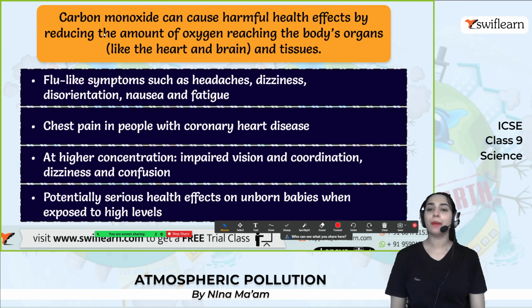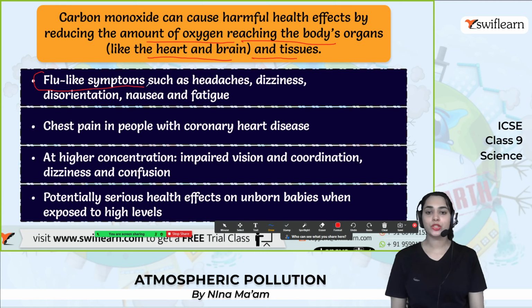Now, carbon monoxide can cause severe health effects by reducing the amount of oxygen reaching the body's organs like the heart, brain and tissues. We need oxygen for living, right? So the main adverse effect of carbon monoxide is that it reduces the amount of oxygen, then it affects the heart, brain and all the tissues within our body.